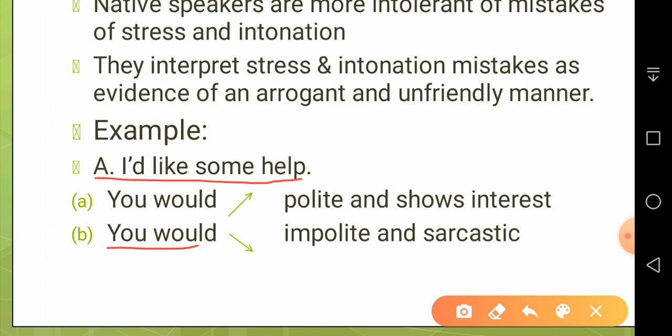The person one says, "I would like some help." "You would." Now you might have noticed my low voice. So it means that although it is an agreement, I'm agreeing to the request, but I'm actually disagreeing. So it is impolite and sarcastic. Okay. So two ways to utter the same sentence.